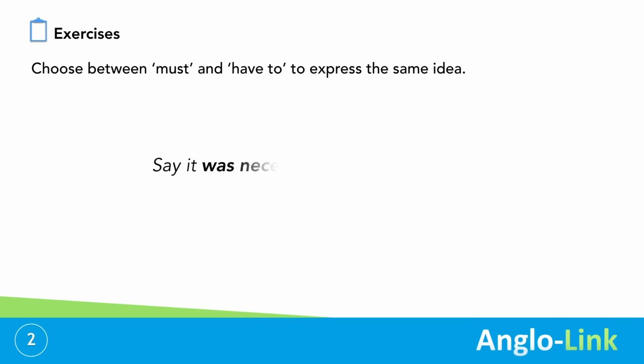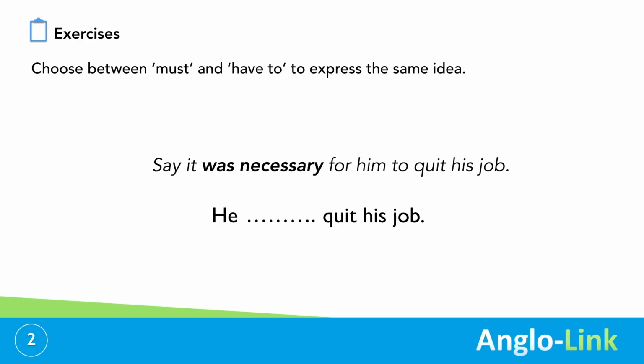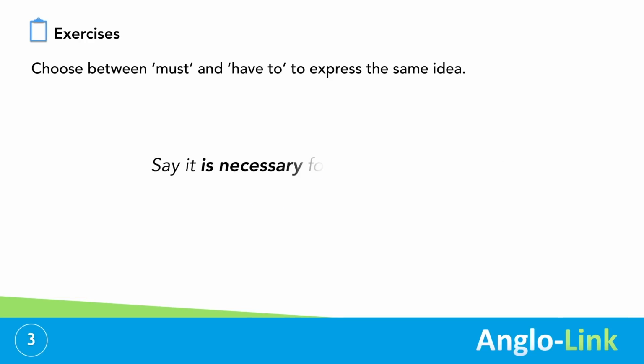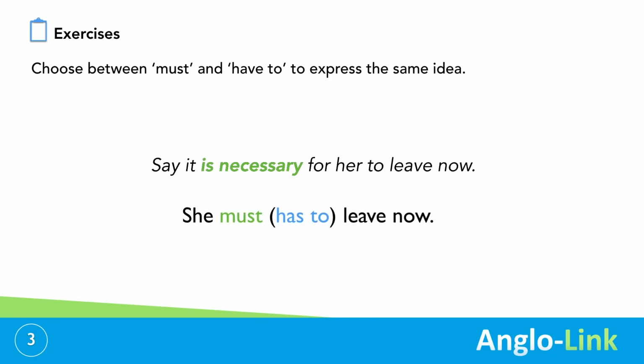Okay, number 2. Say it was necessary for him to quit his job. He quit his job. He had to quit his job, a necessity in the past. We have to use the verb have to because must doesn't have a past form. Okay, number 3. Say it is necessary for her to leave now. She, leave now. She must leave now. Necessity in the present, but has to is also possible.